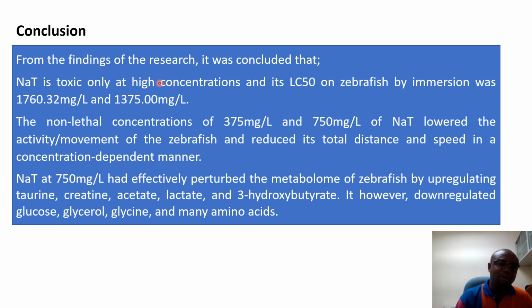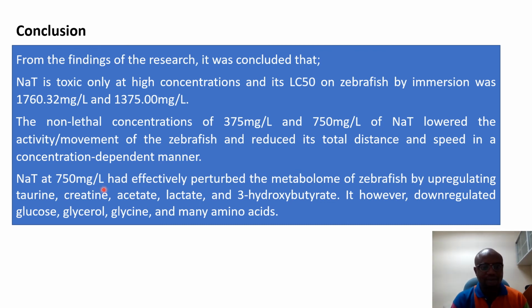The conclusion is that sodium taurocholate is toxic only at higher concentration, and it takes some time before the toxic effect begins on the fish. Non-lethal concentrations, at 750 and 375, also lower the activities of the fish in terms of total distance and speed.